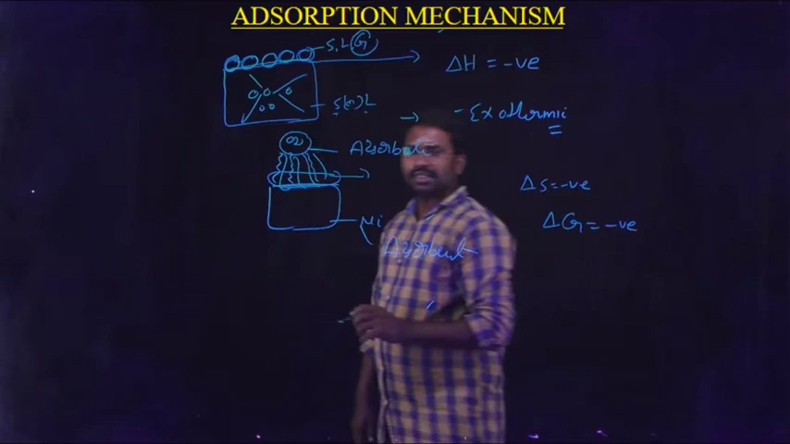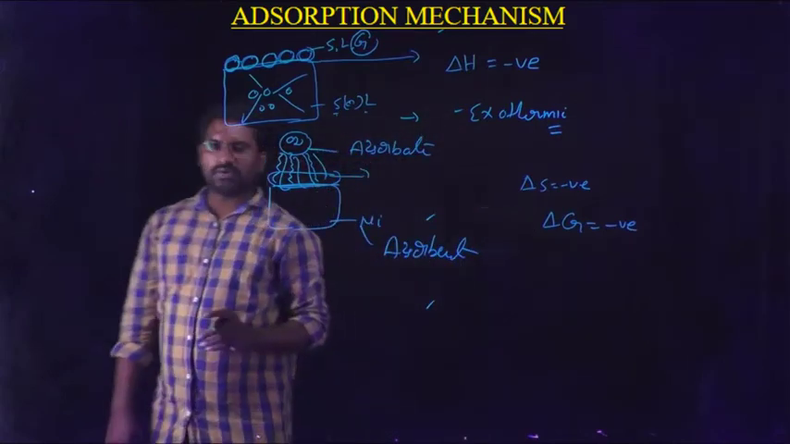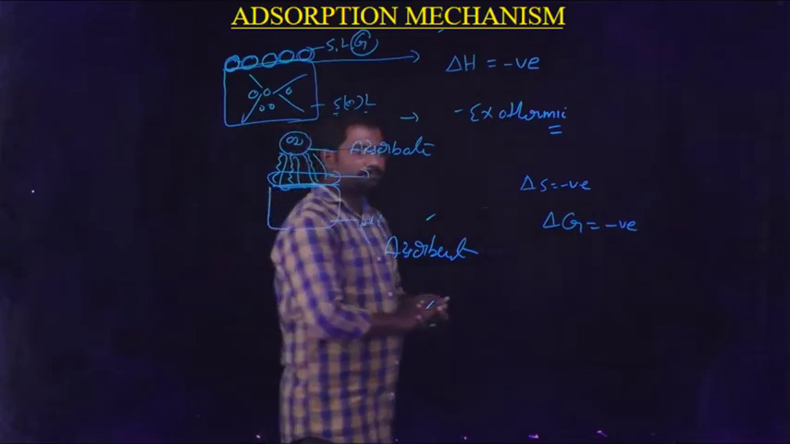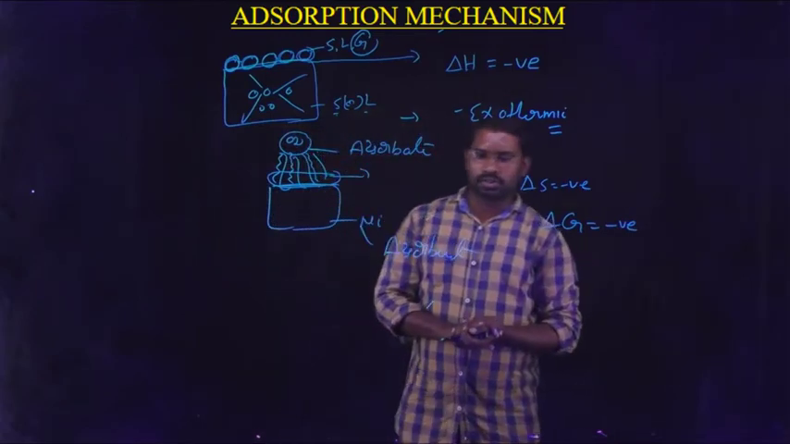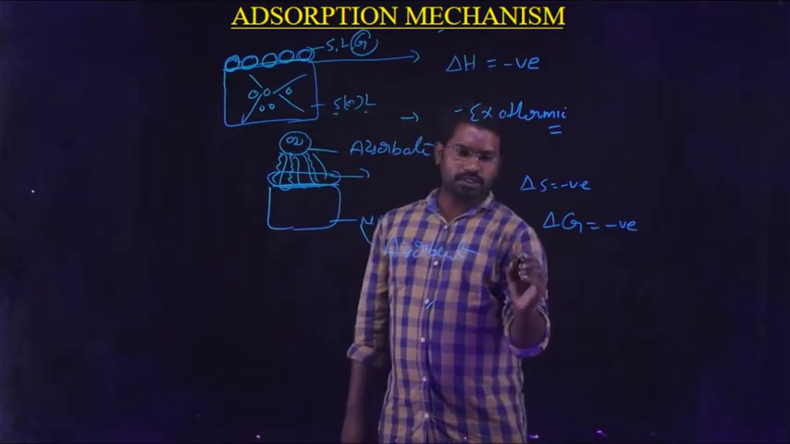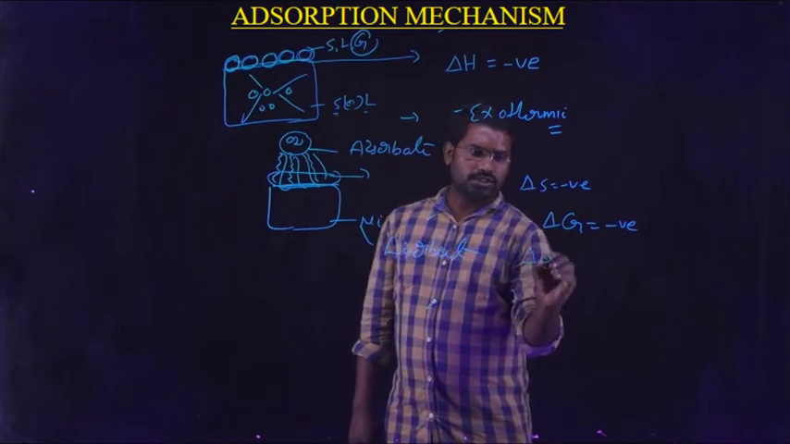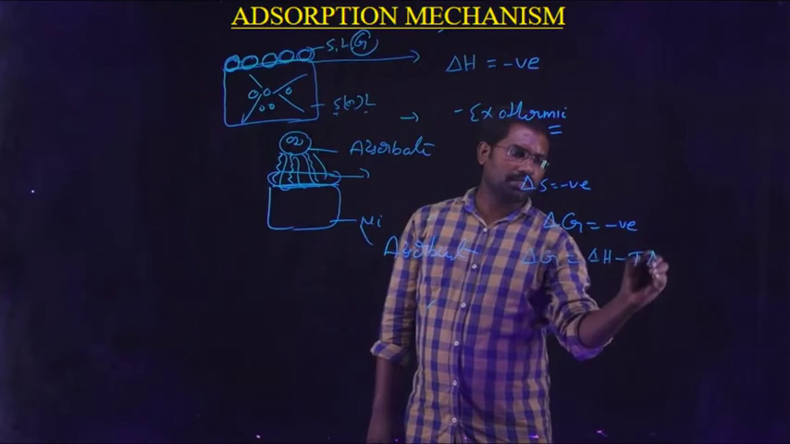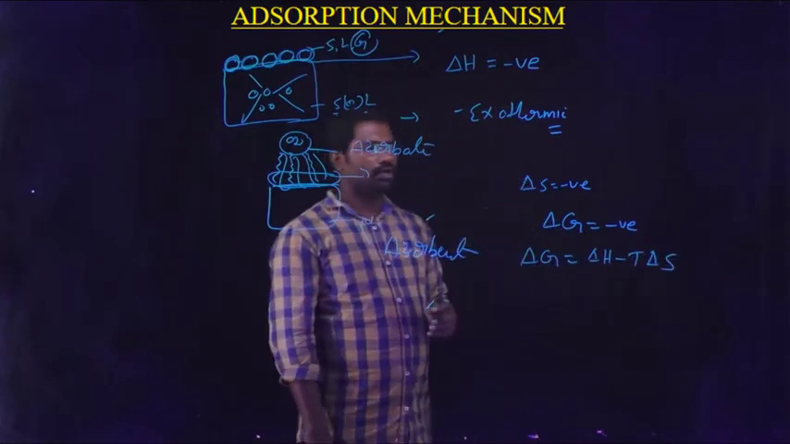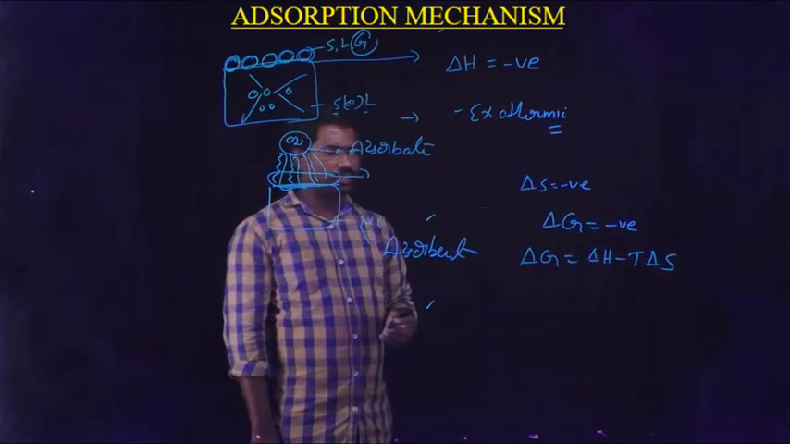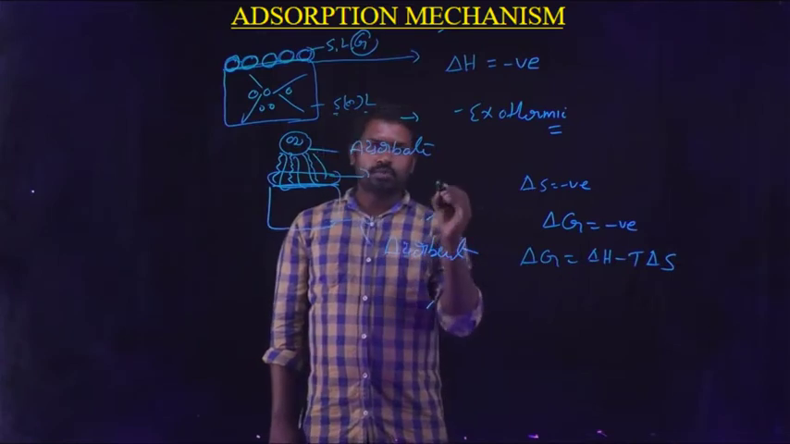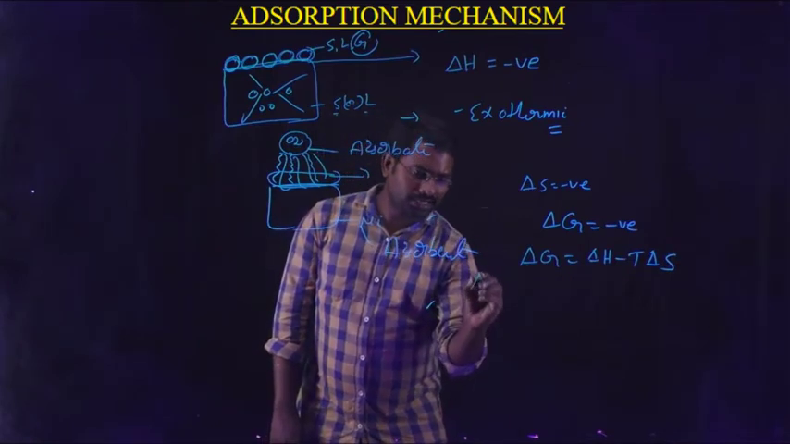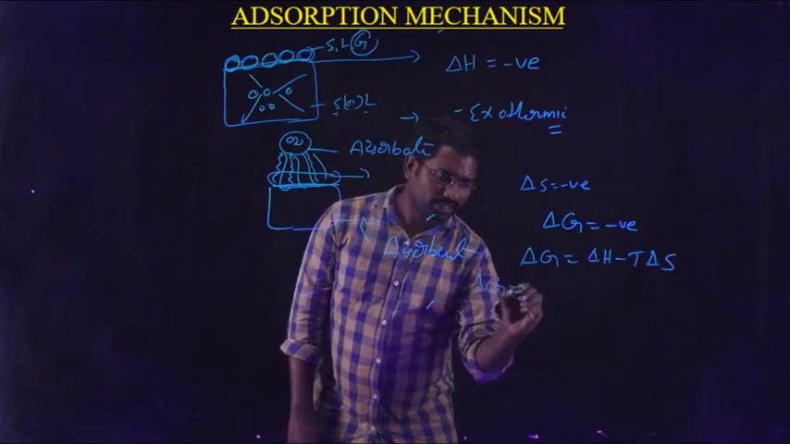That is the change in Gibbs energy. The change in Gibbs energy must be negative if the system is in a spontaneous process. From the formula for change in Gibbs energy, delta G is equal to delta H minus T delta S. A process is said to be spontaneous if the delta G value is negative.